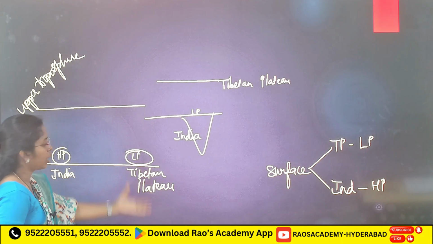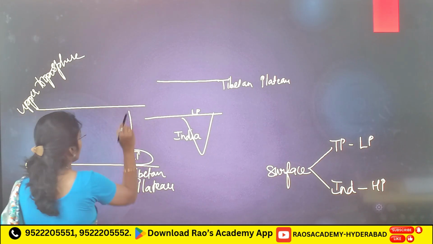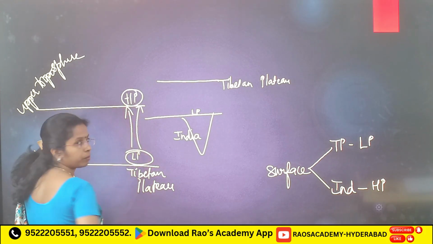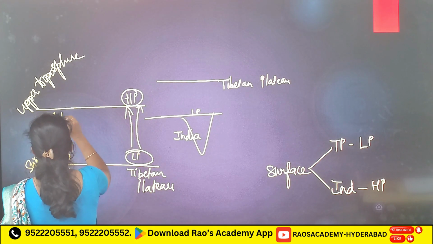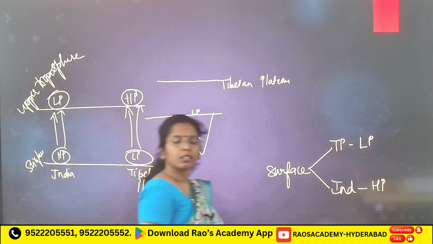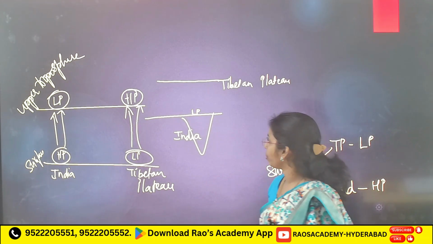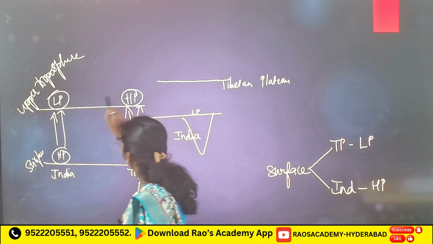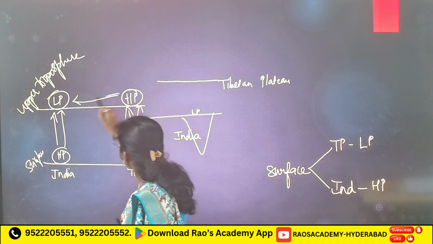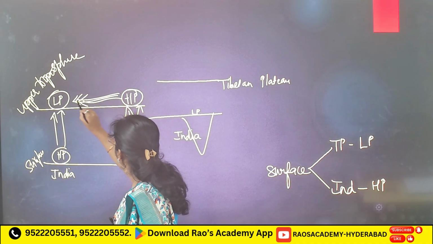And aloft, where there is low pressure on the surface, you will see high pressure, and here low pressure. Wind moves from high pressure to low pressure.